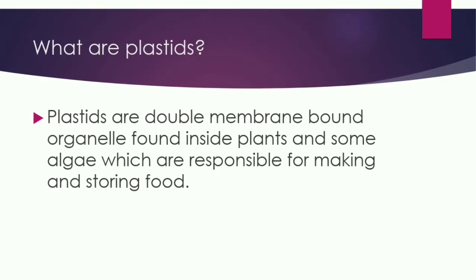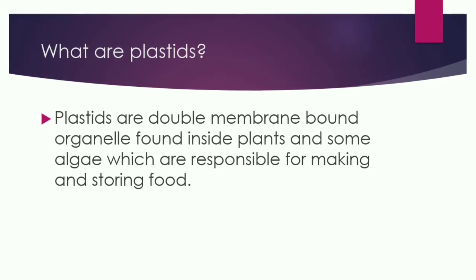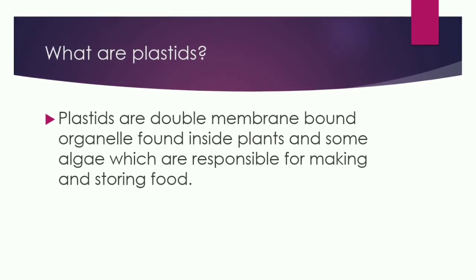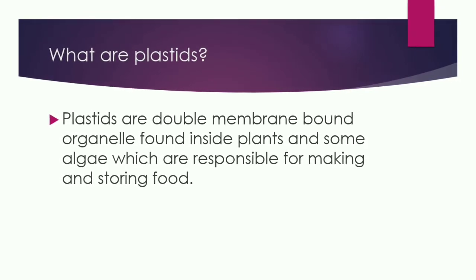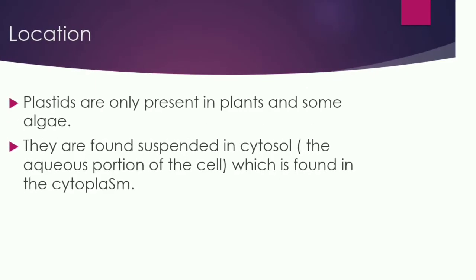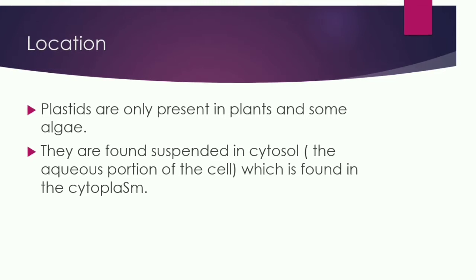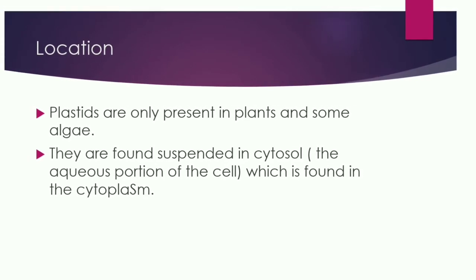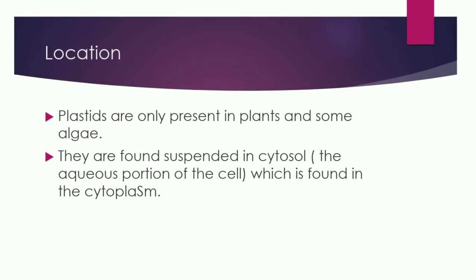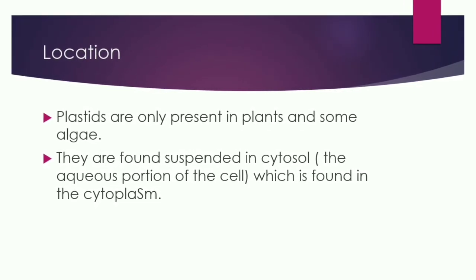So, what are plastids? Plastids are double membrane bound organelles found inside plants and some algae, which are responsible for making and storing food. Where are these plastids present? Plastids are only present in plant cells and some algae, meaning they are absent in animal cells. They are found suspended in cytosol.